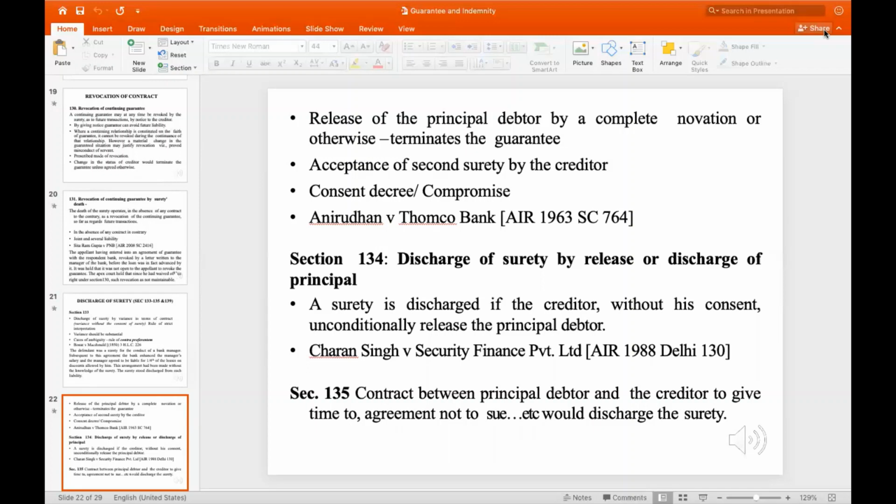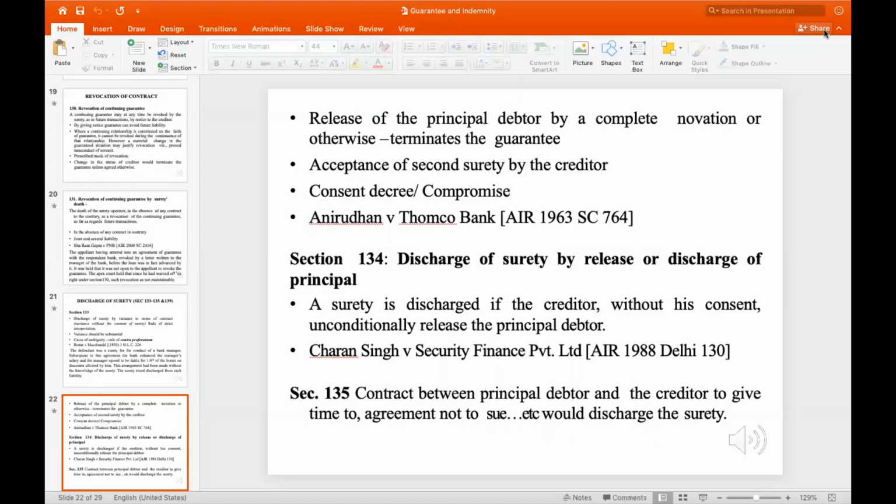Section 134 speaks for discharge of surety by release or discharge of the principal. That is, a surety is discharged if the creditor, without his consent, unconditionally releases the principal debtor. So if the principal debtor has been removed, then there is no role for the surety to take action. This was also held in the important case of National Insurance versus Security Finance Private Limited.